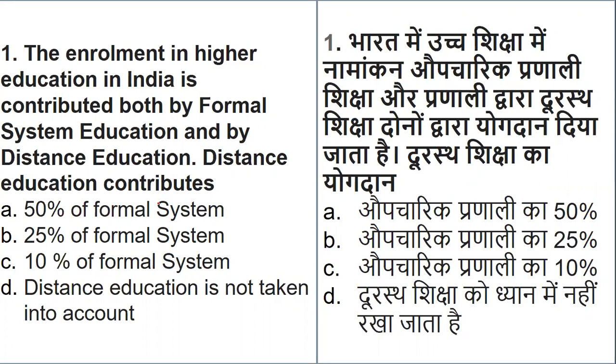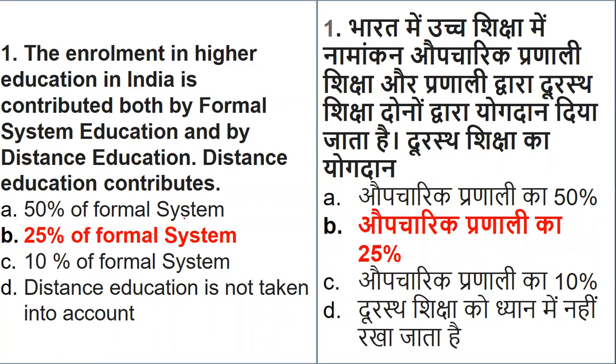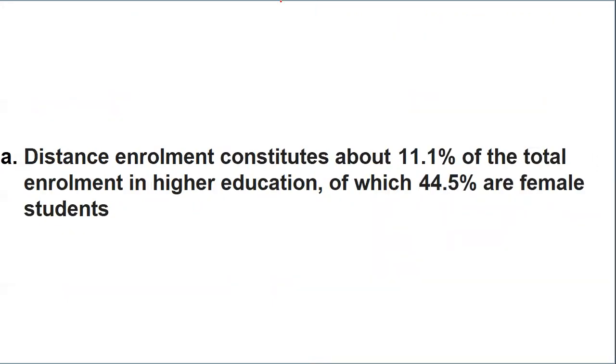So let's check the answer, what exactly it is. The total contribution given by distance education is, just a second, yes, it is option B, that is 25% of formal system. So that was the right answer. Higher education is contributed by formal and distance together, but in that the contribution of distance is 25% of formal.